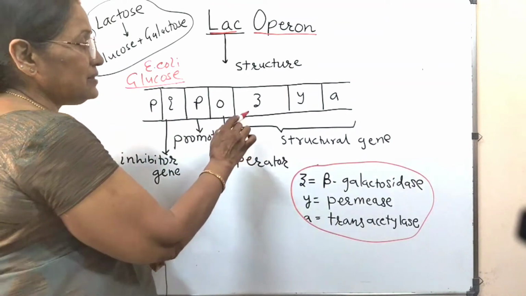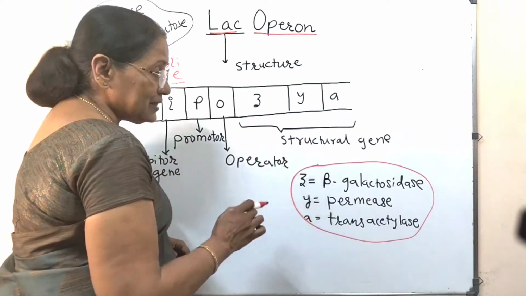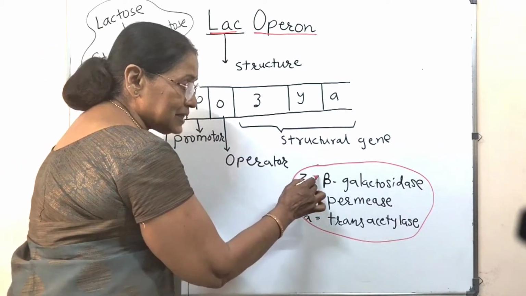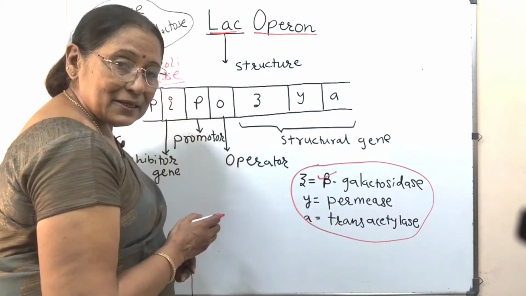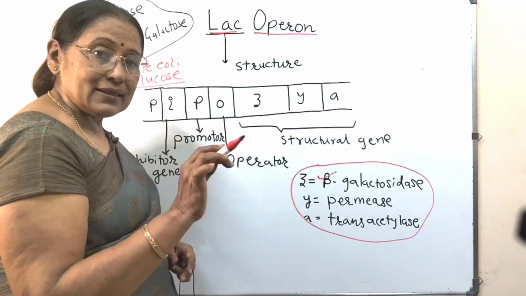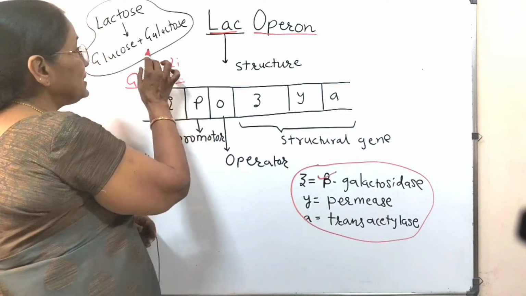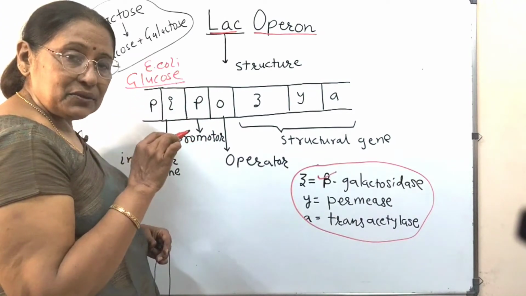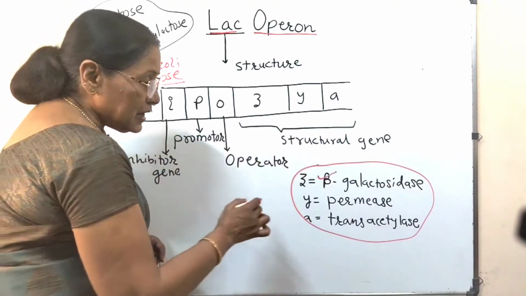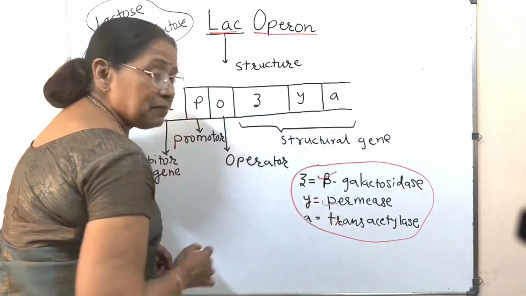Z produces the enzyme beta-galactosidase. This beta-galactosidase is the primary enzyme required for the breakdown of lactose into glucose and galactose. The Y gene produces the enzyme permease.